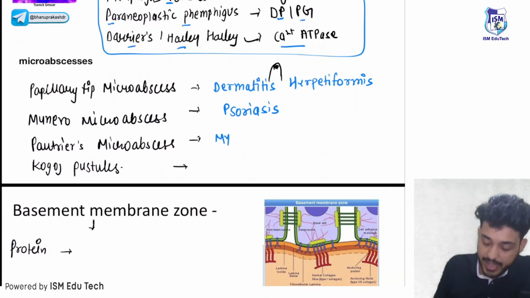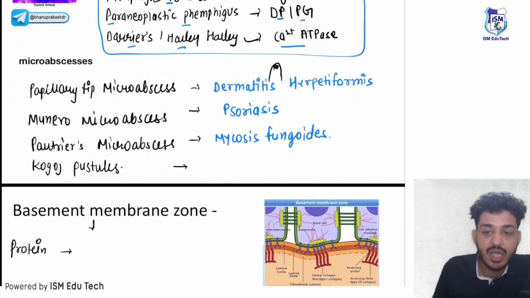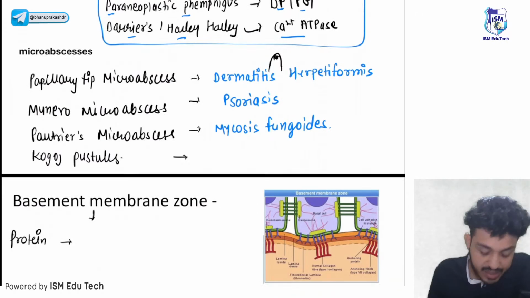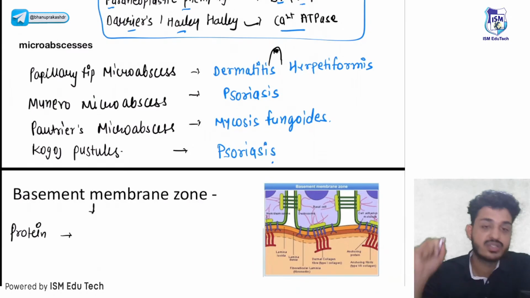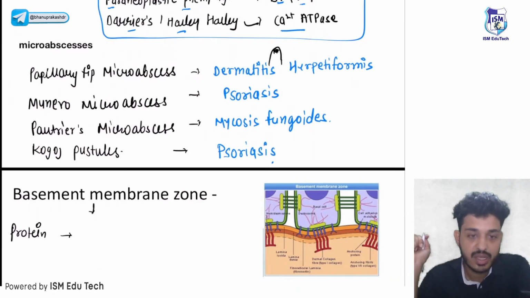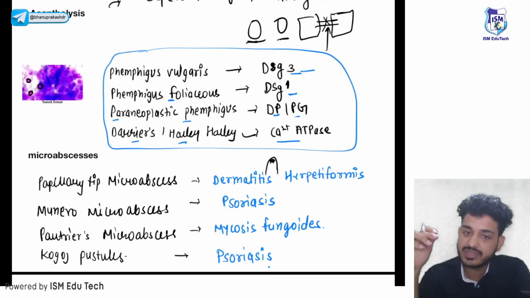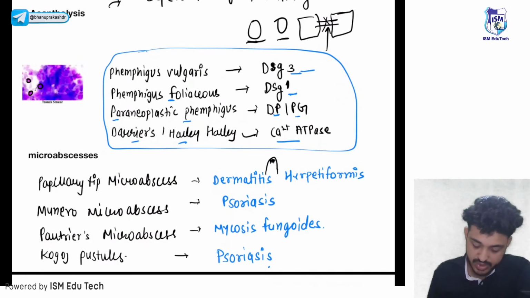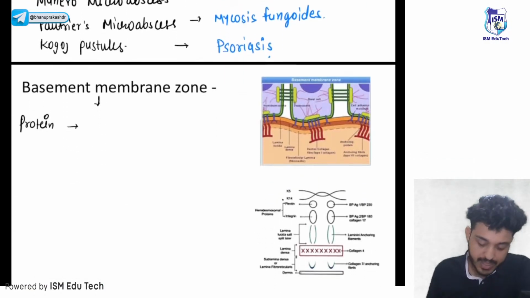What do we call it? Mycosis fungoides. Mycosis fungoides is nothing but a cutaneous T-cell lymphoma, right? And the Kogoj pustules, these are also seen in psoriasis. We will see the images. Till now we are done with the epidermis. In epidermis we have seen the different kinds of cells and different kinds of pathologies, right? Let's move on to the basement membrane zone.